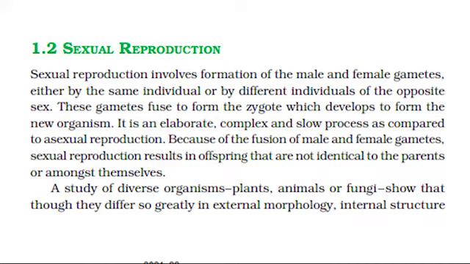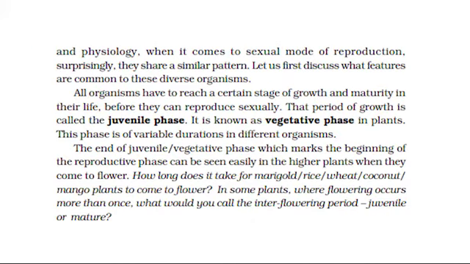A study of diverse organisms, plants, animals or fungi, shows that though they differ so greatly in external morphology, internal structure and physiology, when it comes to sexual mode of reproduction, surprisingly, they share a similar pattern.